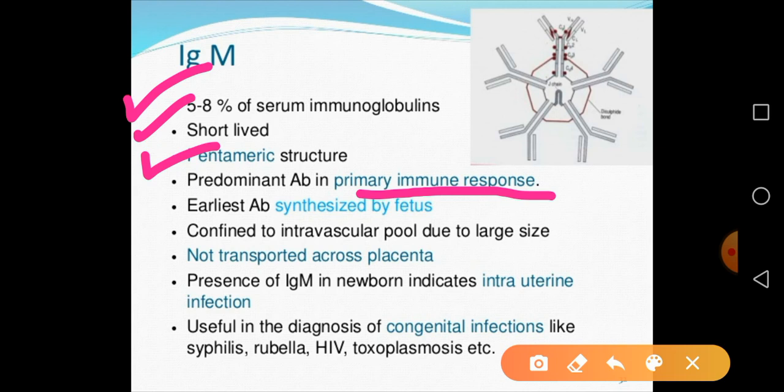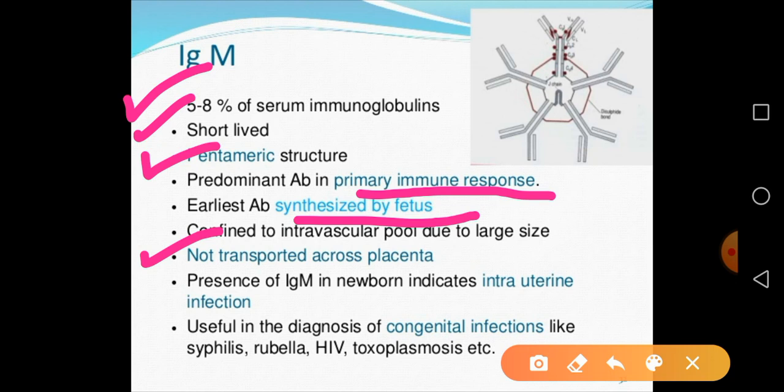And IgM antibody, this is the antibody synthesized by the fetus also, that is a developing embryo, they are going to produce IgM antibody firstly. And this particular IgM, they are confined to the intravascular pool due to the large size. Then it does not cross the placenta, remember, due to the large size they are unable to cross the placenta.